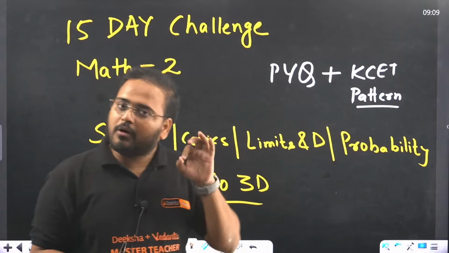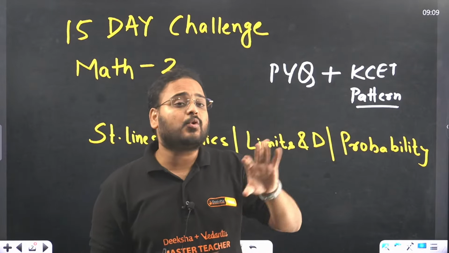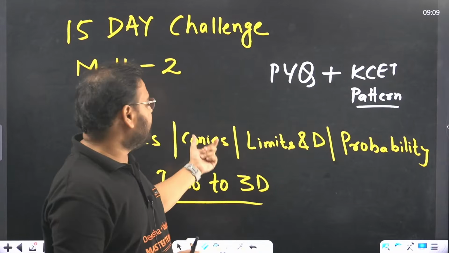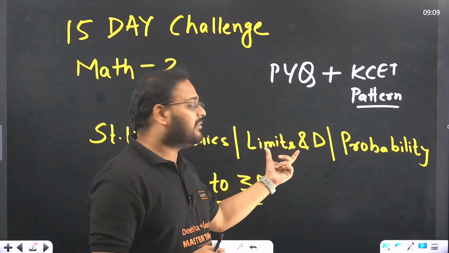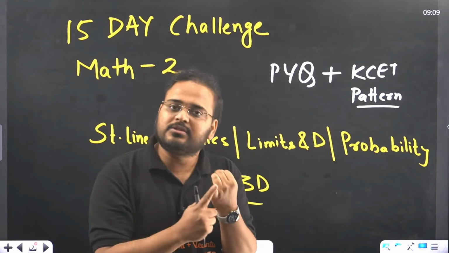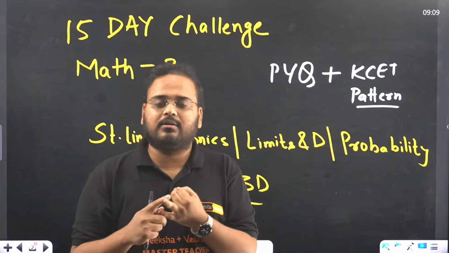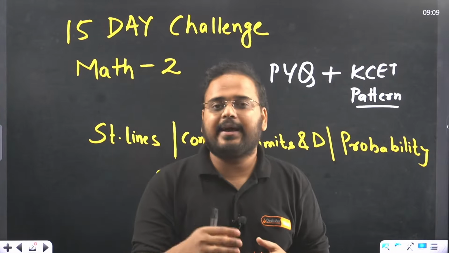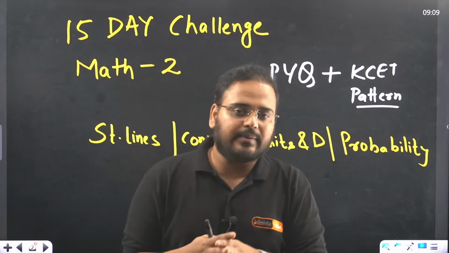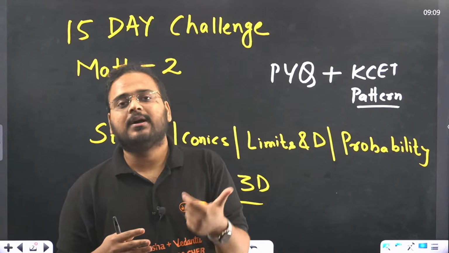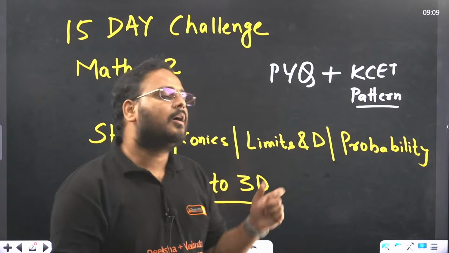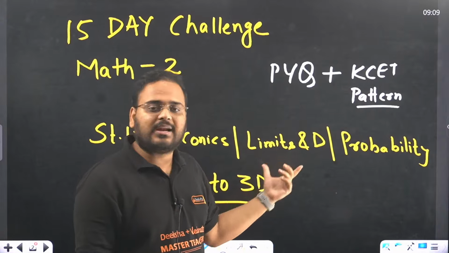Conics: if you know the formulas very well, and by very well I mean no confusion across ellipse, parabola or hyperbola, then your questions will be very easy in the case of conics. Limits and derivative: since it is the CET, you can rely on 3 methods. Rationalization, some methods of standard limits, for example sin x by x, tan x by x; sometimes it is easier to do it that way. Rationalization, standard limits, and one Brahmastra of all methods, L'Hopital's rule. If you know L'Hopital's rule, you can solve all the questions in limits very clearly and directly.